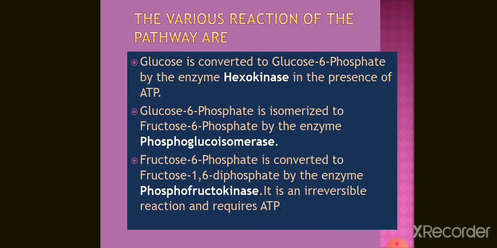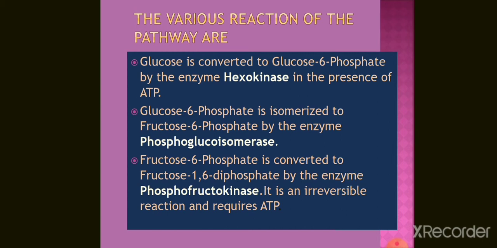Firstly, during this glycolysis process, glucose is converted to glucose 6-phosphate by the enzyme hexokinase in the presence of ATP. Then, in the second step, glucose 6-phosphate is isomerized to fructose 6-phosphate by the enzyme phosphoglucoisomerase.